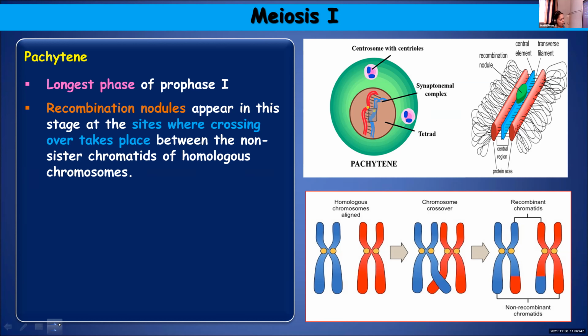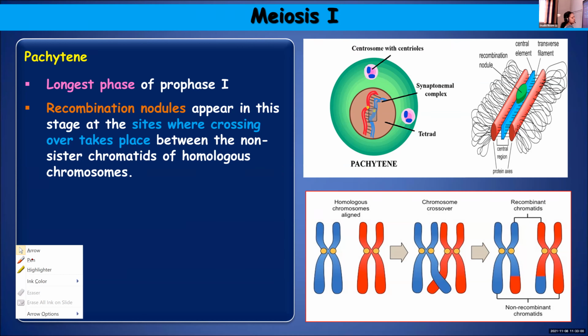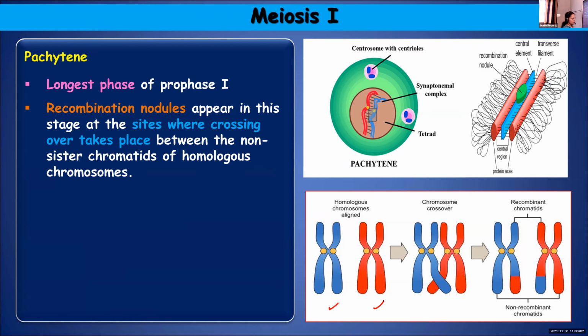The chromatids belonging to 2 different chromosomes, even if it is a homologous pair, are called non-sister chromatids. Here, these 2 are homologous chromosomes. These 2 are sister chromatids. But when you take this and this, these are non-sister chromatids. Sister chromatids and non-sister chromatids, I hope you have understood.